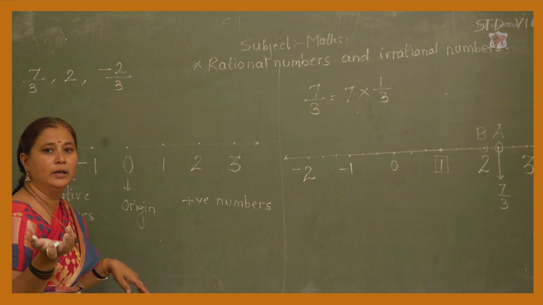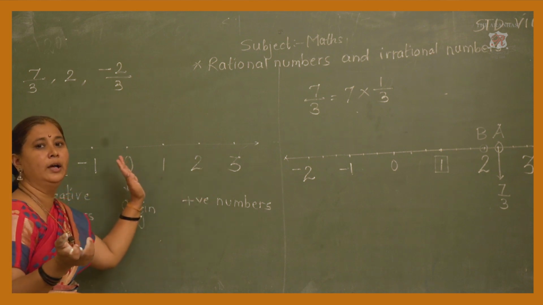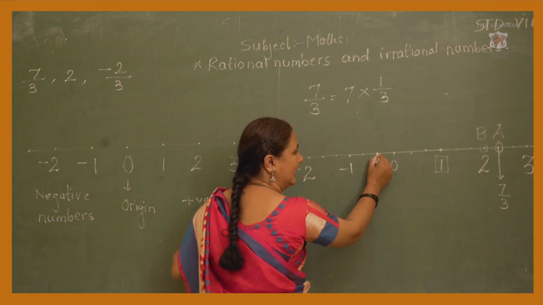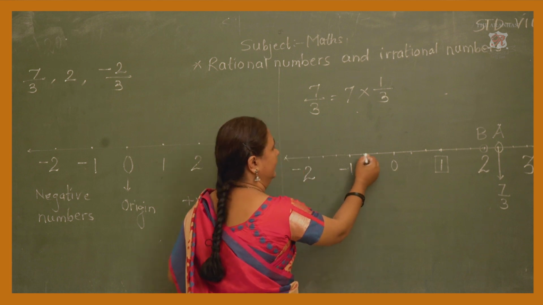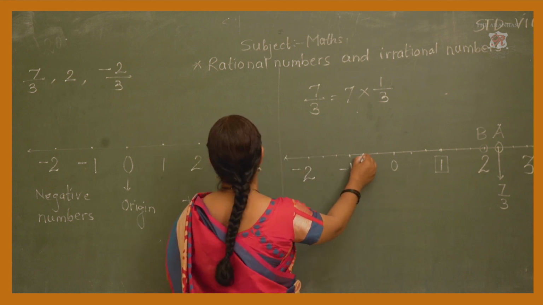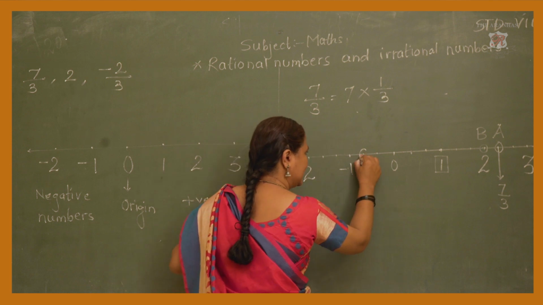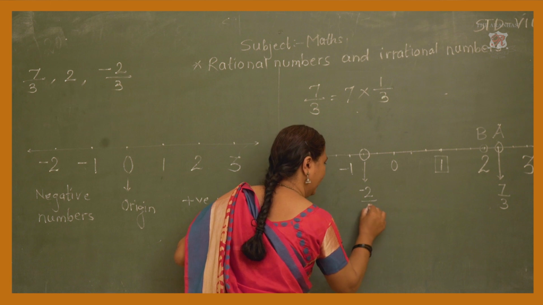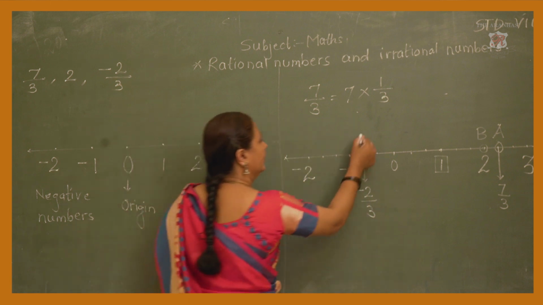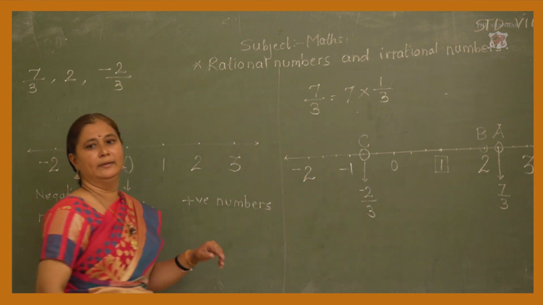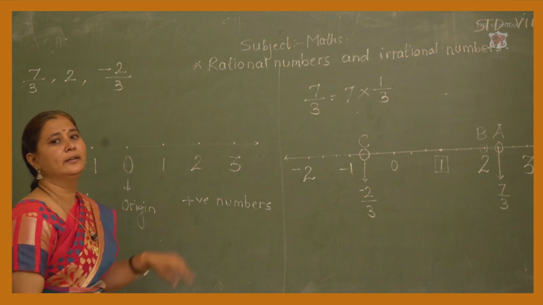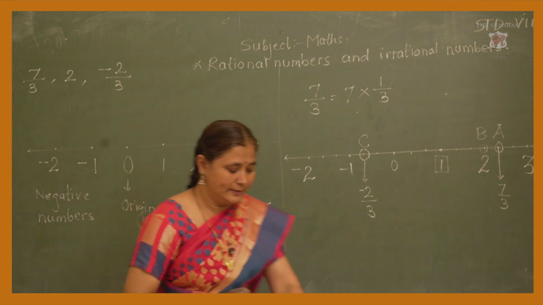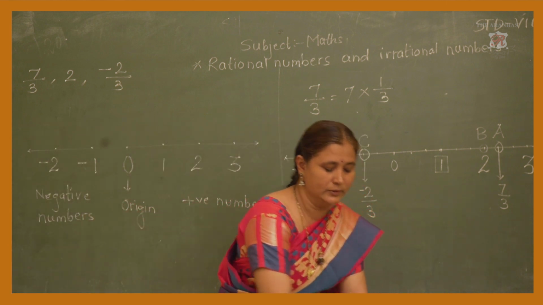Where is the negative number? It is on the left hand side of the 0. Again start. The first point is minus 1 upon 3. The second number is minus 2 upon 3. So this number here we have to represent as minus 2 upon 3 and write any capital letter to represent that rational number. Understood?